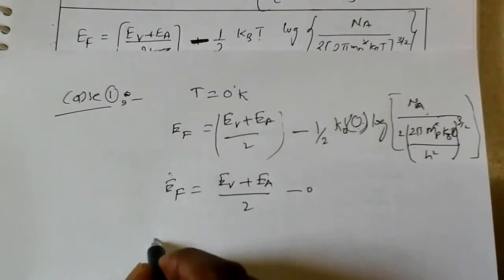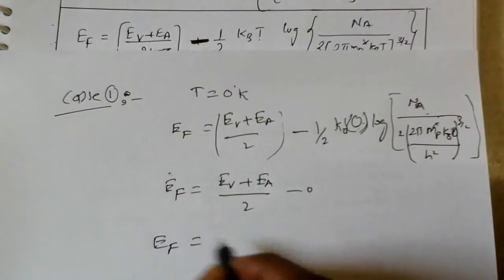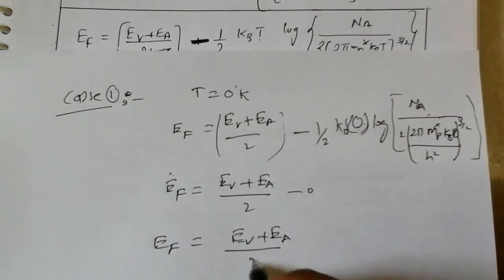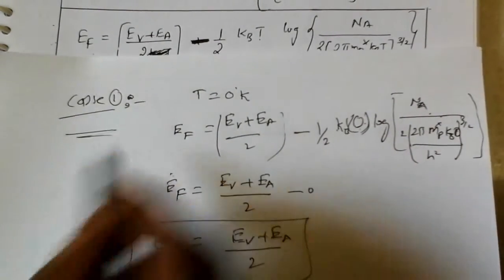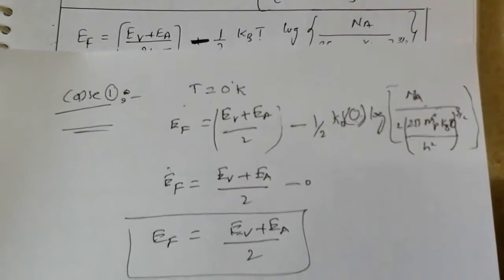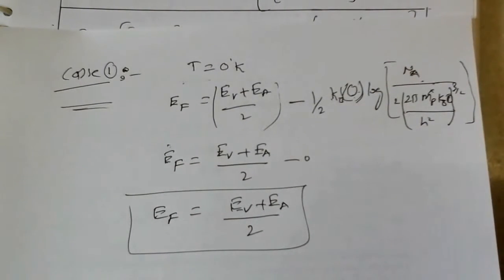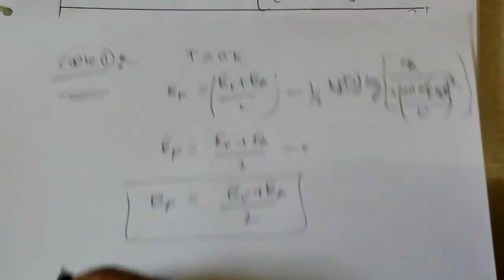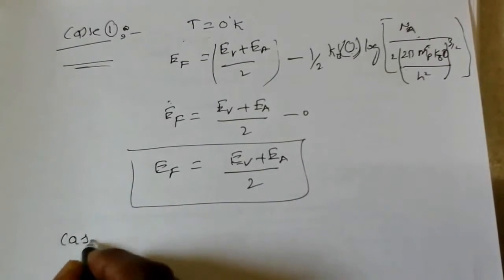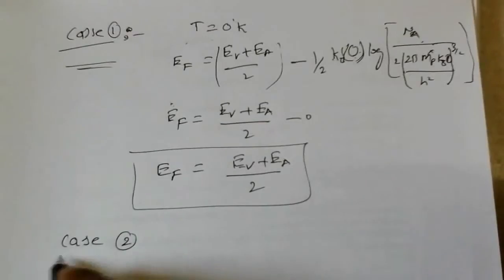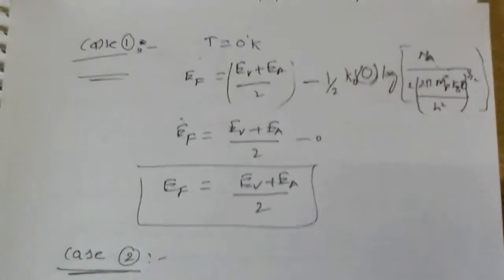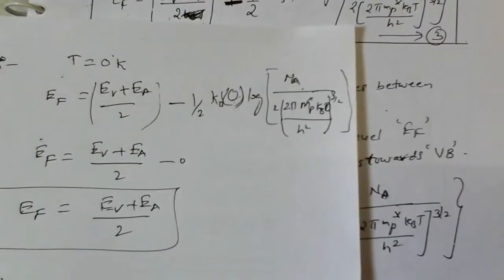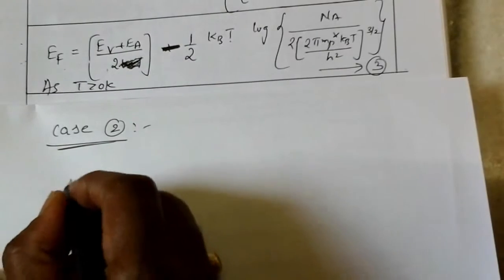So finally we can write EF is equal to EV plus EA by 2. This is the final equation for case 1 when T is equal to 0. Now we are writing case 2. Case 2 is written the same as this.